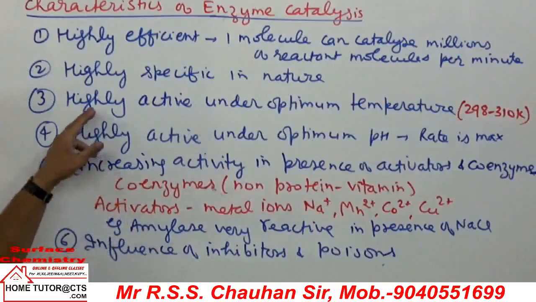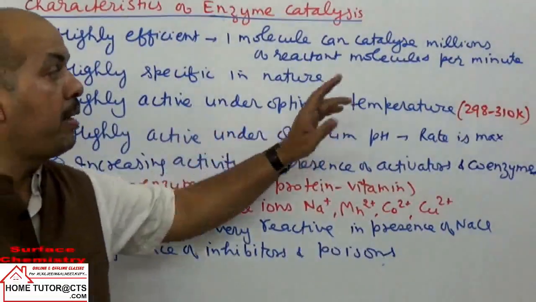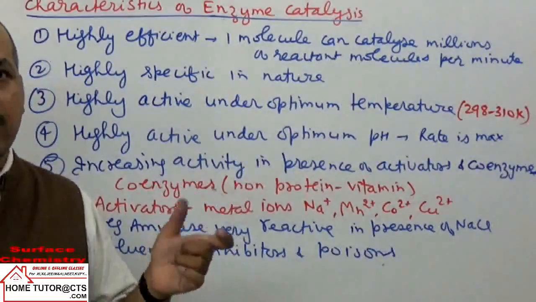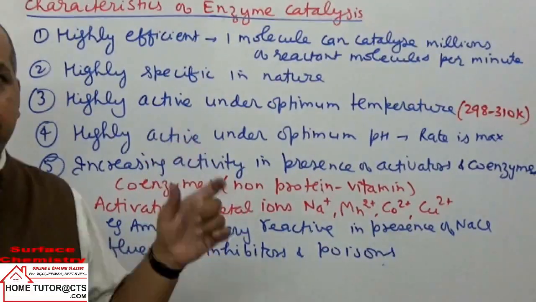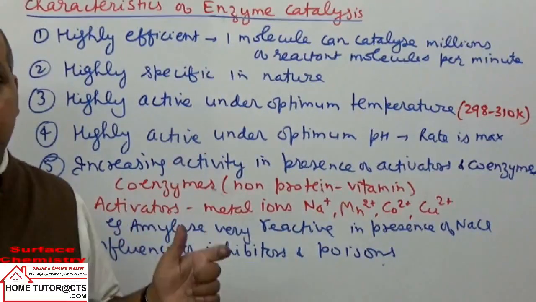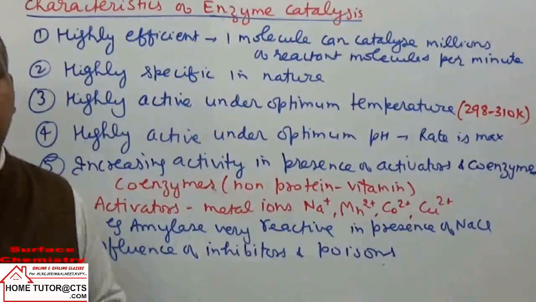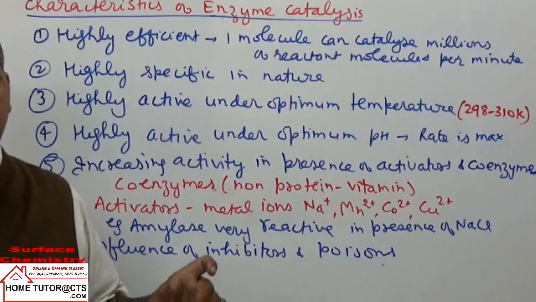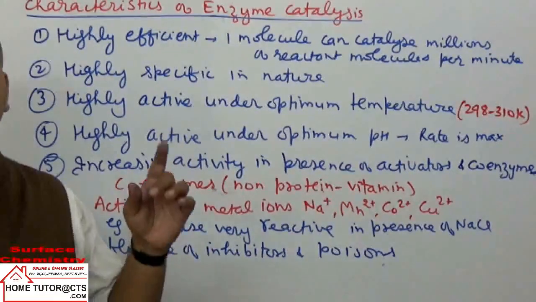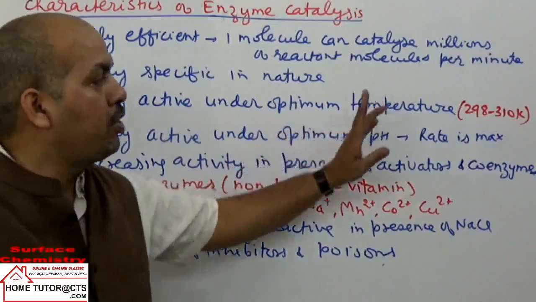The next point is that they are highly active under optimum temperature. What is optimum temperature? Each enzyme has a fixed temperature at which the rate of reaction is maximum for that enzyme. The temperature at which the enzyme is most effective, most efficient, is called the optimum temperature.